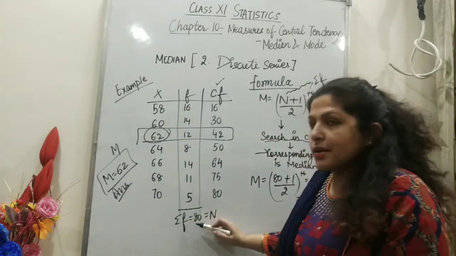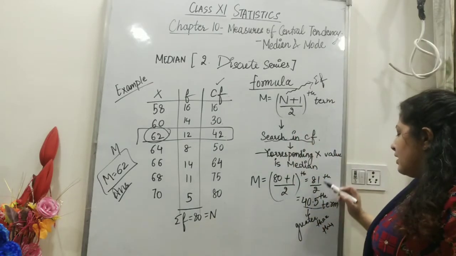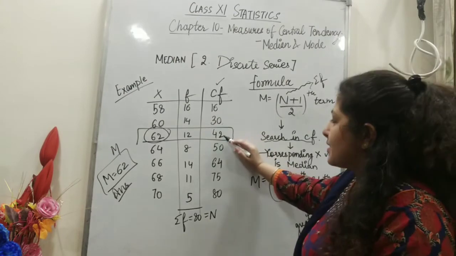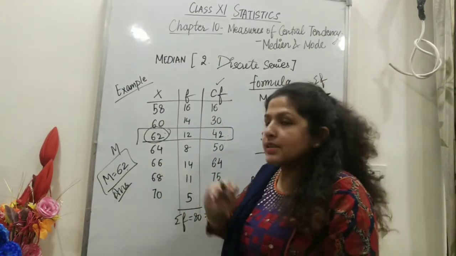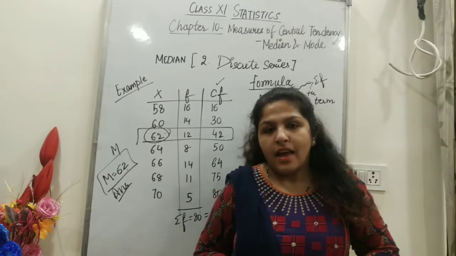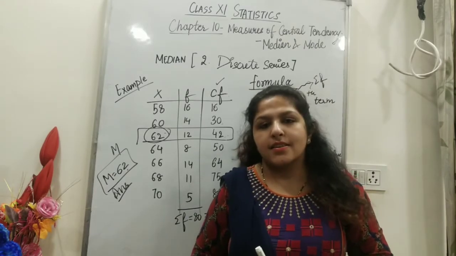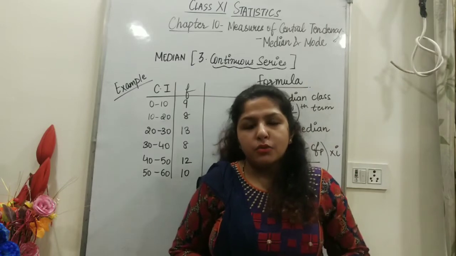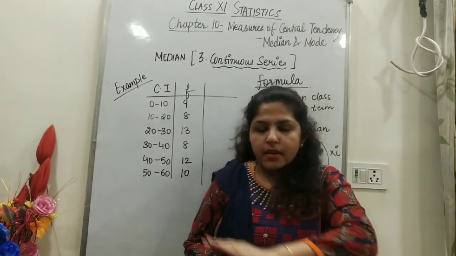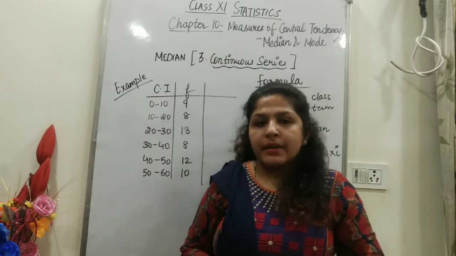Calculate CF, frequency total, put in the formula. The n plus 1 by 2th term that comes, search that in CF, and the corresponding x value is the median. So I hope this is clear. Let's do the median in continuous series. So students, let's do the median for continuous series, and this will complete our entire topic of median, right?